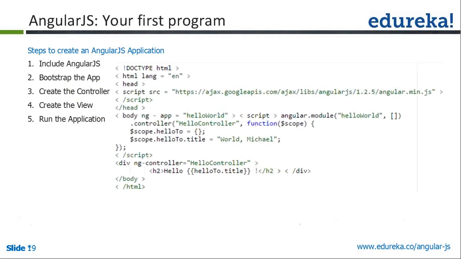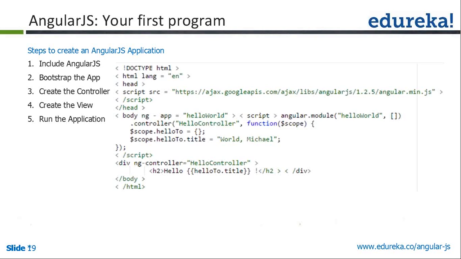How to write a basic program in AngularJS? Whenever you want to start an AngularJS program, first you have to download and include your AngularJS plugin. That's what we are doing: first we have included our AngularJS plugin in the script. Next we have a directive called ng-app. Whenever you include the AngularJS plugin and run it in the browser, the plugin looks for the directive called ng-app.